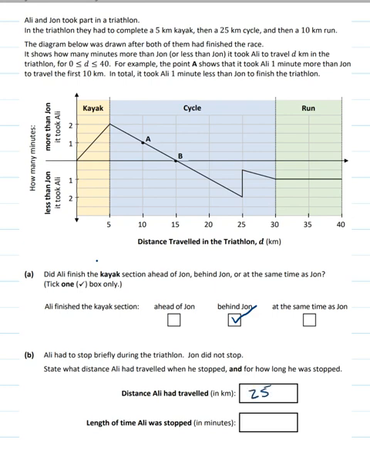And the length of time he had stopped was between here and here, which is a total of from 2 to 30 seconds, which is a total of 1 minute and 30 seconds, or 1.5 minutes.